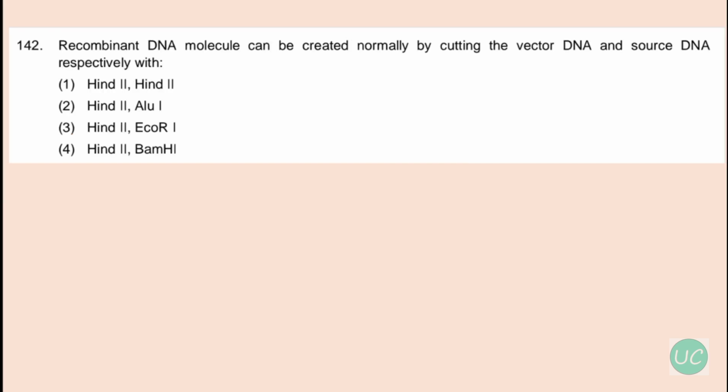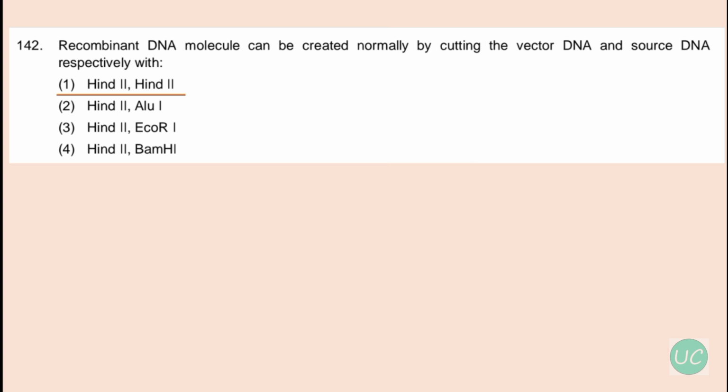Okay, our next question is, recombinant DNA molecule can be created normally by cutting the vector DNA and source DNA respectively with. So over here only the first option is correct, because they are using HindII on vector DNA and HindII on source DNA. The other options will not work because they are using HindII on vector DNA and a different enzyme on source DNA, like EcoRI, BamHI on source DNA. So that will not work unless we cut the vector and source DNA with the same restriction enzyme. The recombinant vector molecule cannot be created. In other options, 2 different restriction enzymes are used for cutting the vector DNA and source DNA, so they cannot